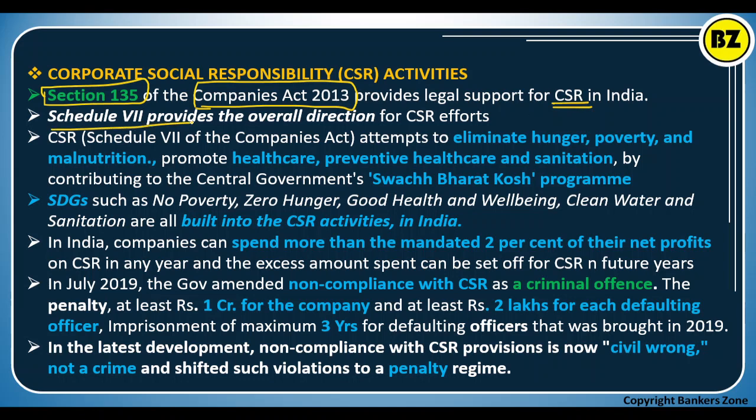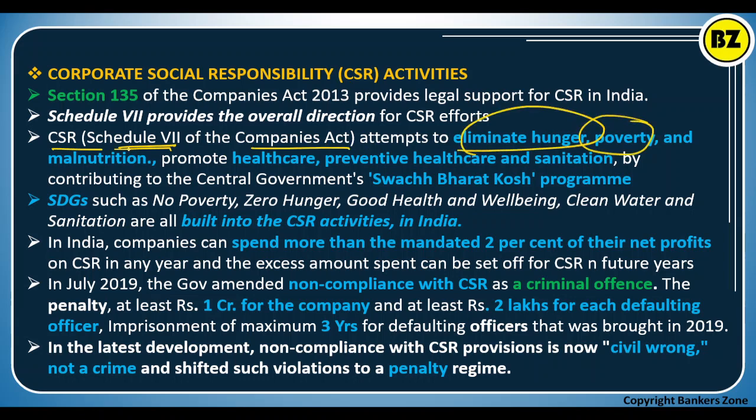Now Schedule 7 of the same Act provides overall direction on how to manage CSR efforts. So remember Section 135 plus Schedule 7. Schedule 7 of the Companies Act attempts to eliminate hunger, poverty and malnutrition, and promote healthcare, preventive healthcare and sanitation facilities by contributing to the central government's Swachh Bharat Kosh program.